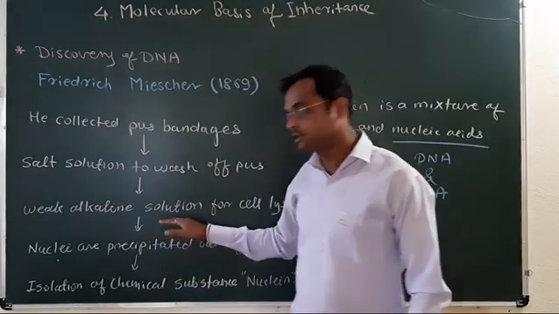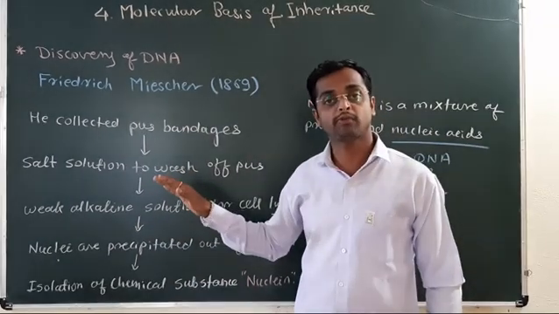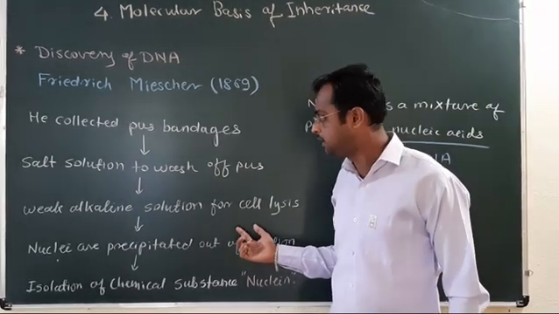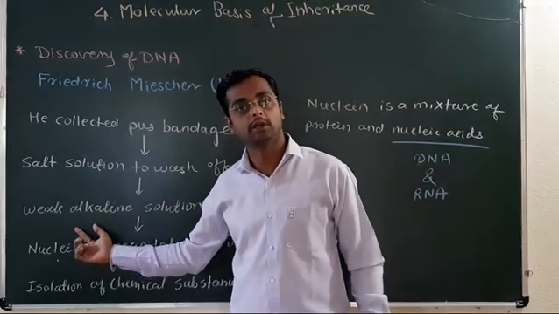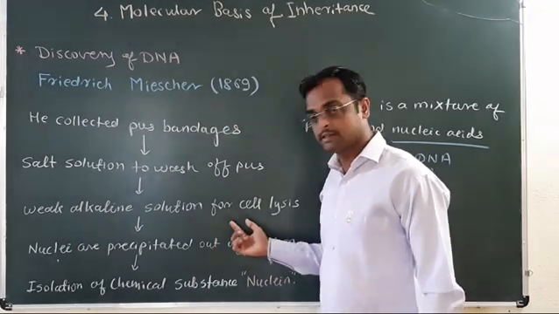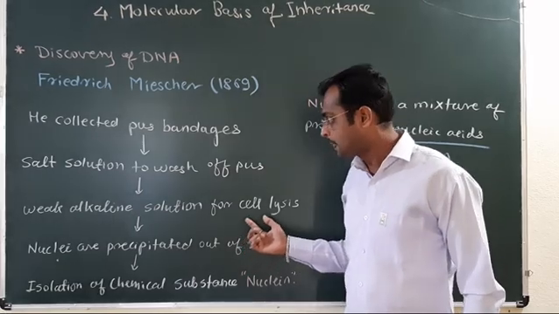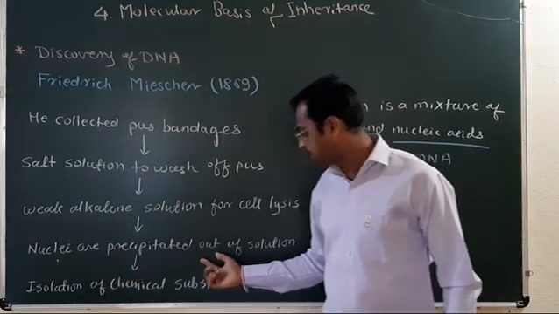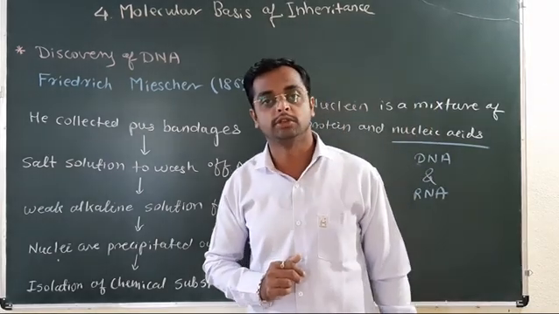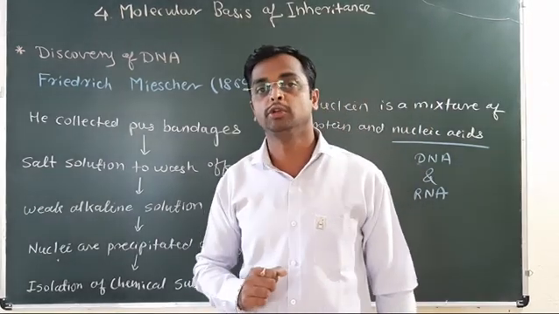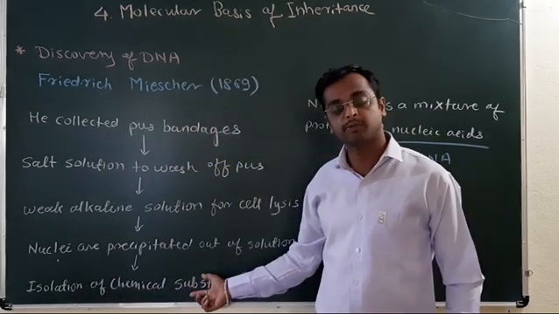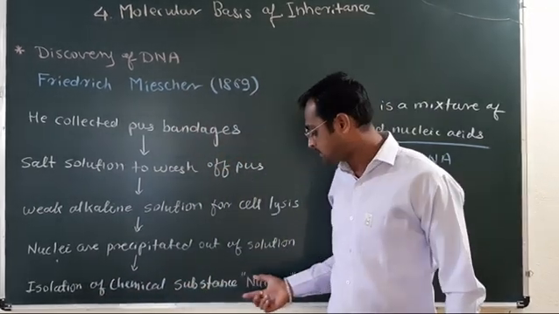For the cell lysis, he wants the nucleus from the cell, and for the breakdown of the cell, he used the weak alkaline solution, and this weak alkaline solution does the cell lysis, breaks off the cells, and nuclei are precipitated out from the solution. And this solution contains the precipitation of the nucleus, and he isolated the chemical substance from the nucleus and named it nuclein.